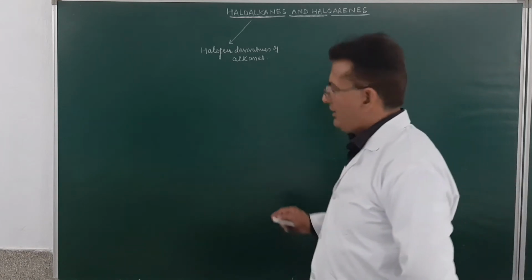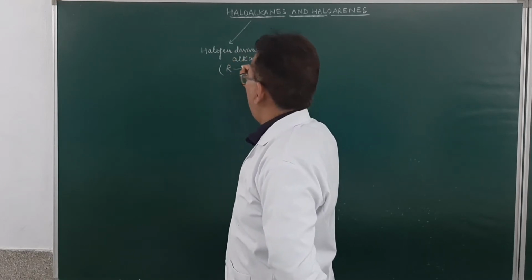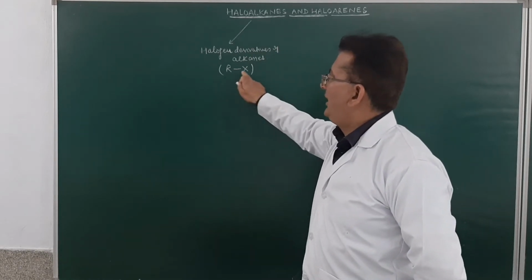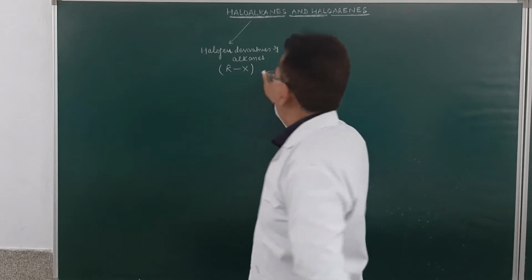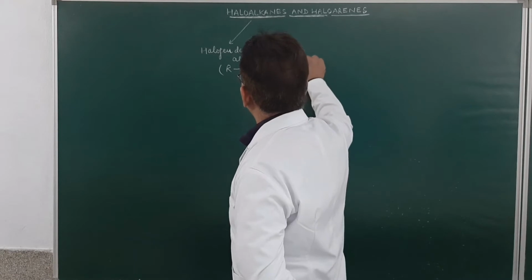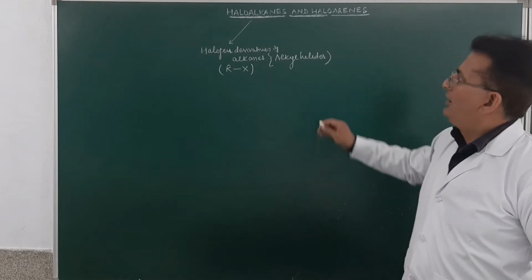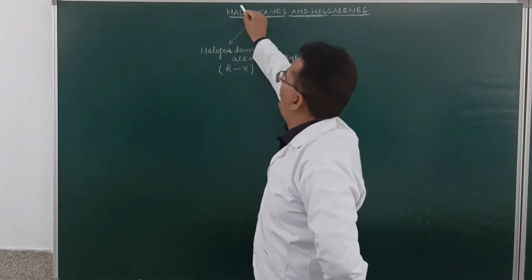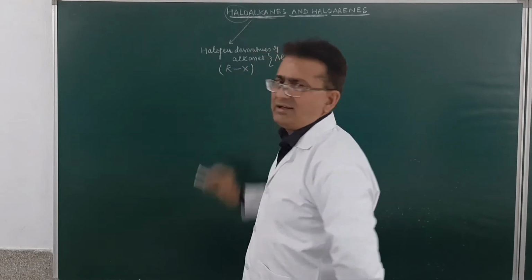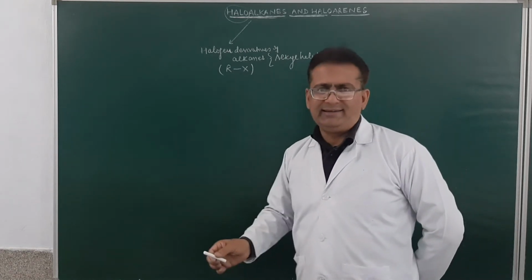And how do we write this? Halogen derivative of alkanes. This is R and X. R is the alkyl group, X is the halide. So these are also known as alkyl halides. Am I clear? Halo can be chloro, bromo, iodo, anything, and alkanes. So halogen derivatives of alkanes are called haloalkanes, or these are alkyl halides.